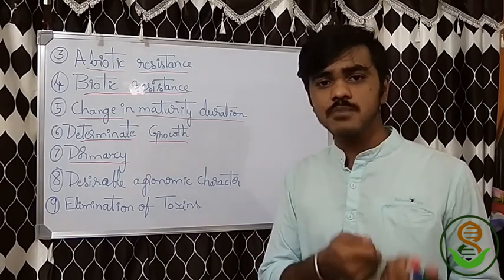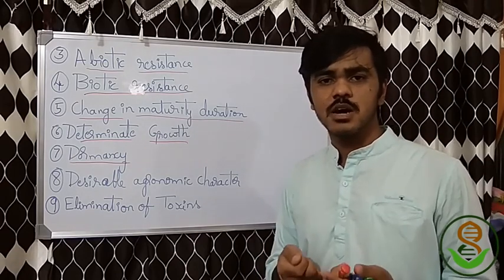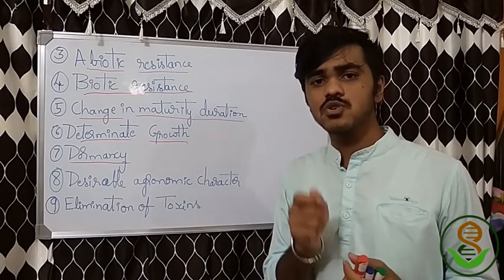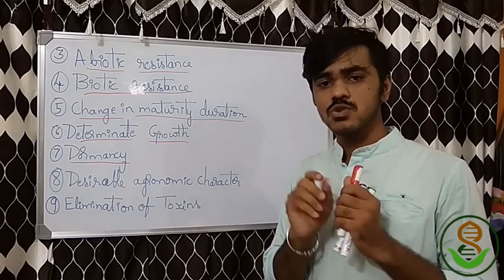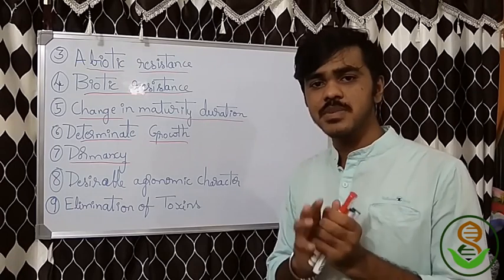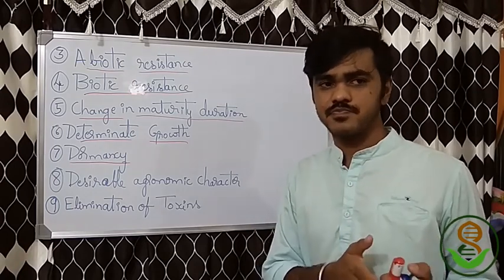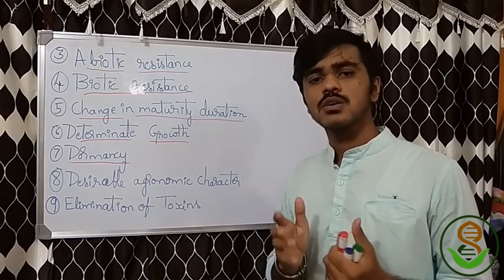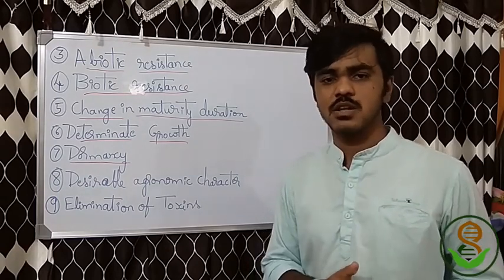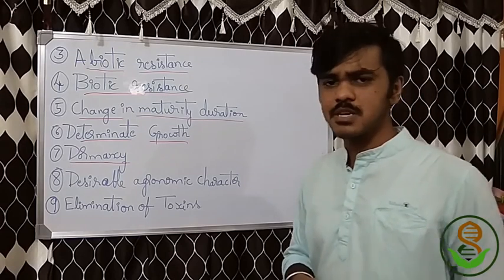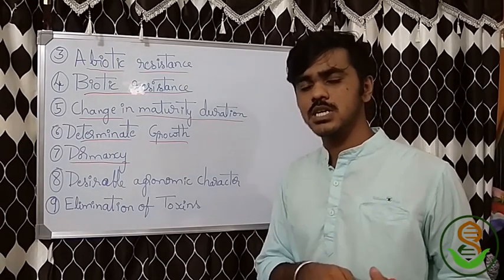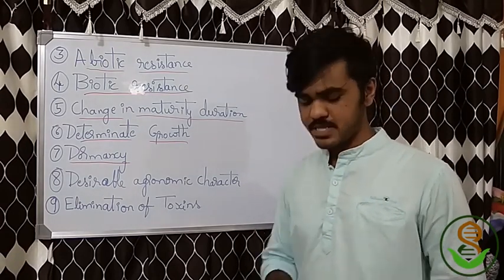So that harms the yield and it harms the plants. So dormancy should be induced in such plants so that they don't germinate before the harvest, or when they are saved before the harvest, or when they are in storage also. It should not be germinated. So the dormancy should be increased in such few plants.